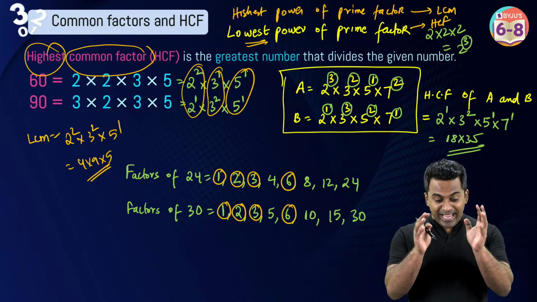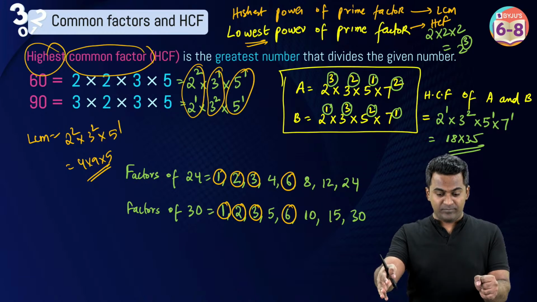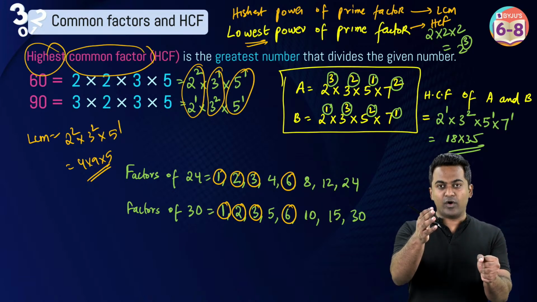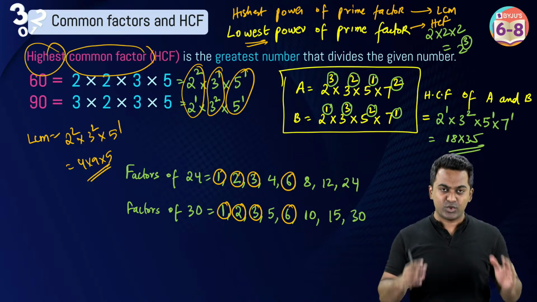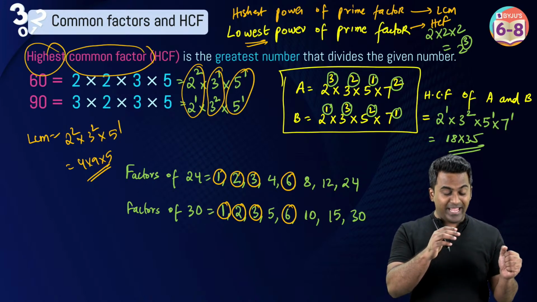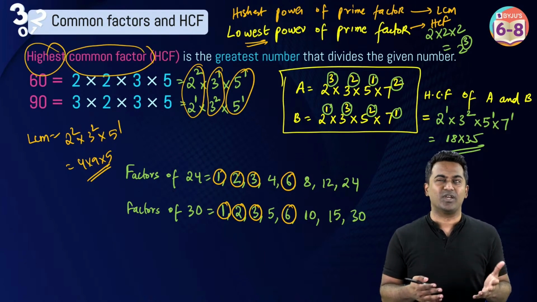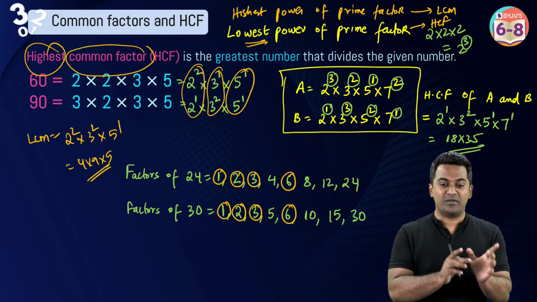So just remember this. For LCM, you take the highest power of prime factor. It is mentioned here. You will get the notes of this on the Telegram channel. And for HCF, you take the lowest power of prime factor. And you've understood in a logical way what factors are, what multiples are, and why they don't ask you lowest common multiple and highest common multiple and the lowest common factor.